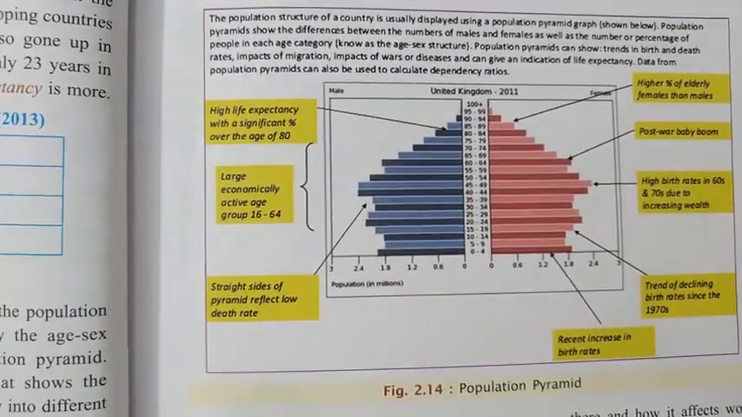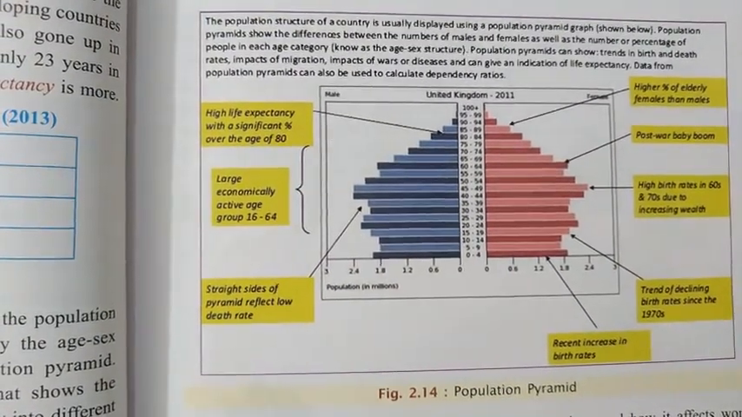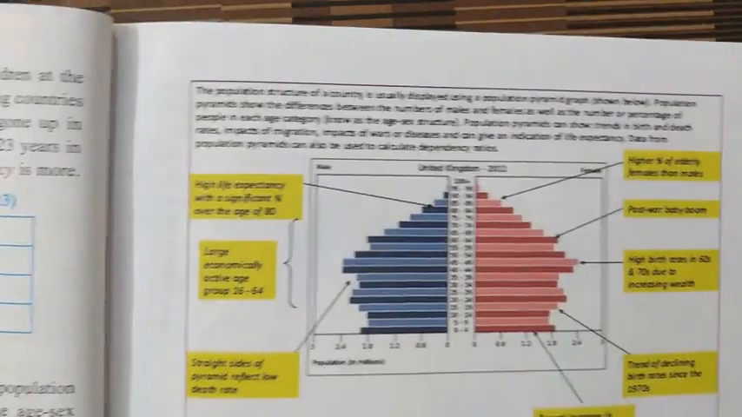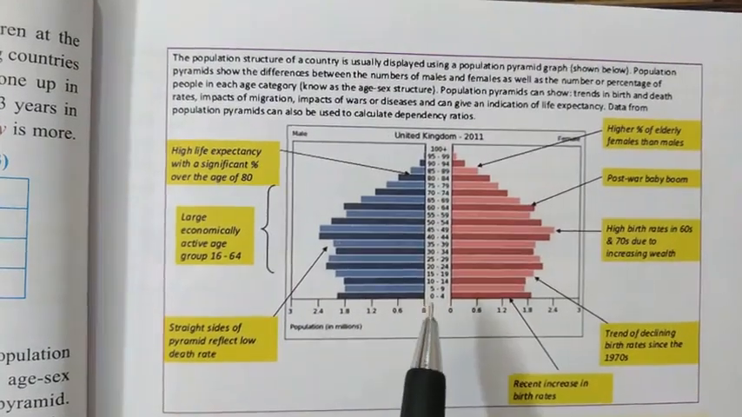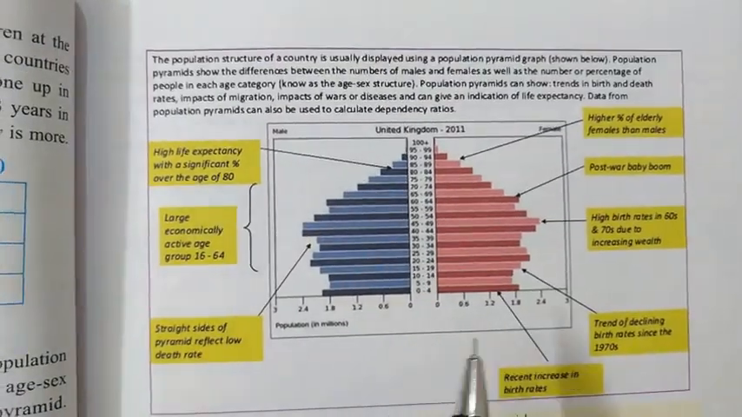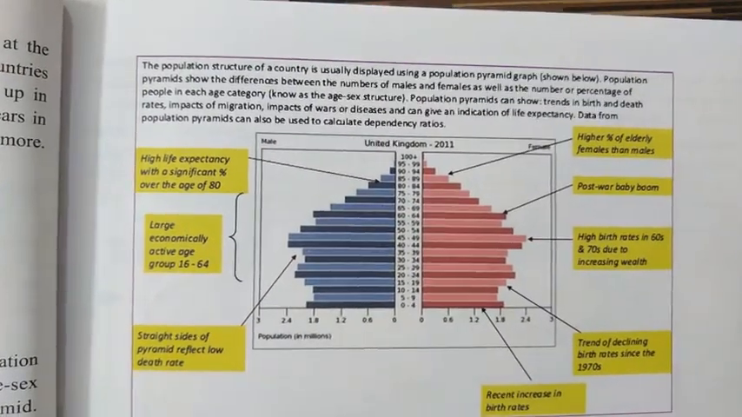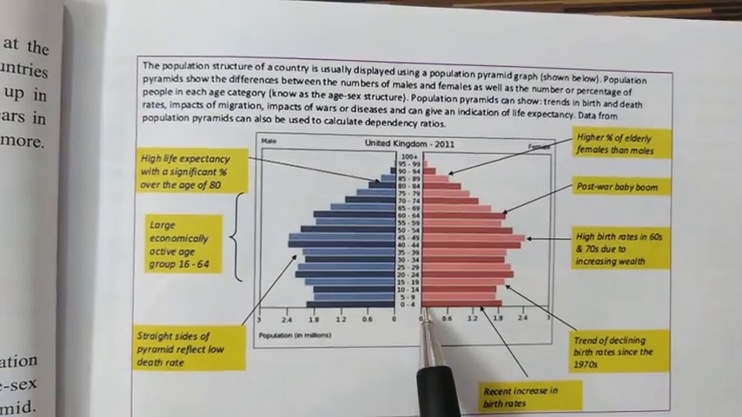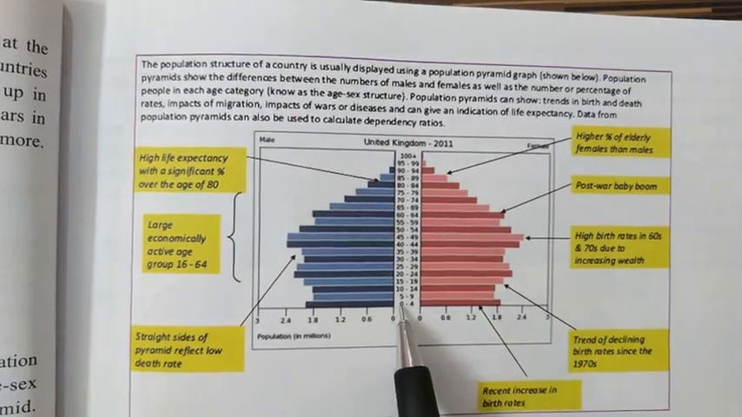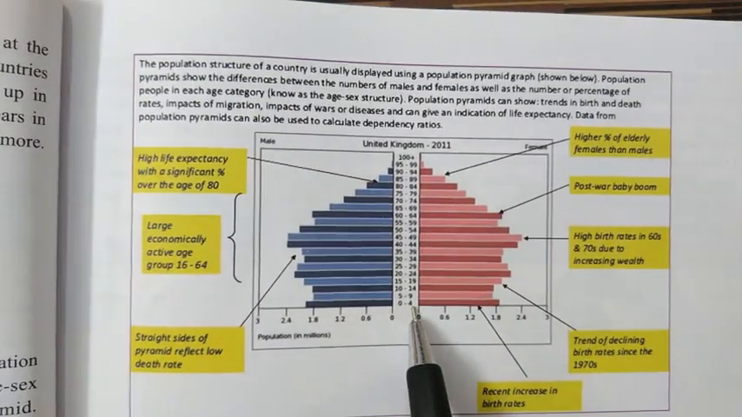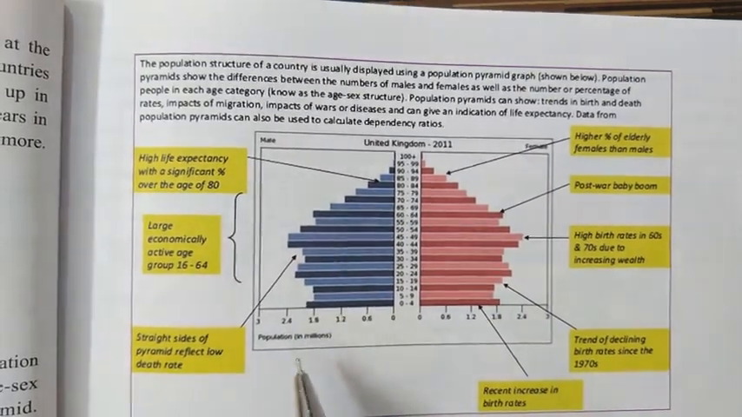Now let's study this population pyramid one by one. First of all, let us take an example of the population pyramid of the United Kingdom. Already it is explained here, but let me explain it once again. Here, this bar shows first of all the female population between 0 to 4. It is given here, 0 to 4. This is the female population, and this side is the male population.